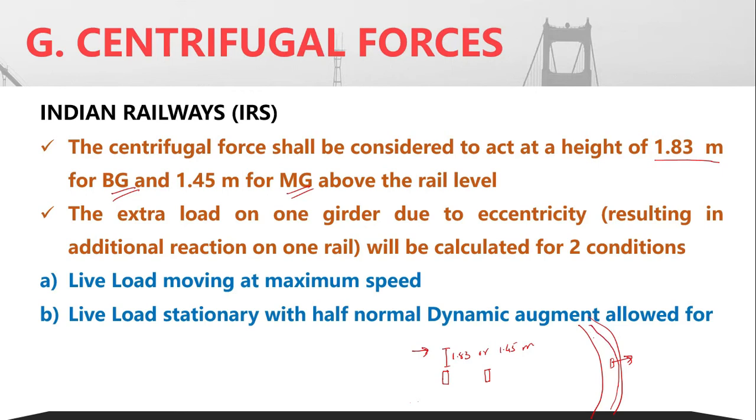So the extra load on that girder must be calculated for two separate conditions: first, the live load moving at a maximum speed, and second, the live load stationary with half the normal dynamic augment. So as such, the load is stationary, and the corresponding value of dynamic augment multiplied by the load must be taken into account.